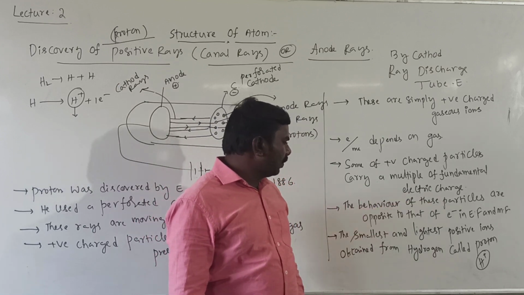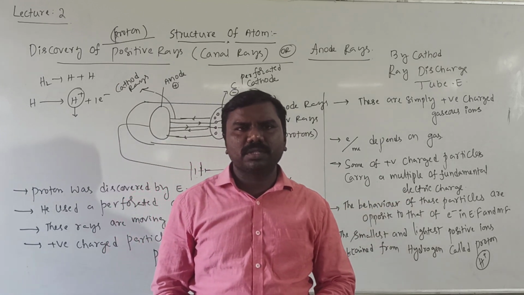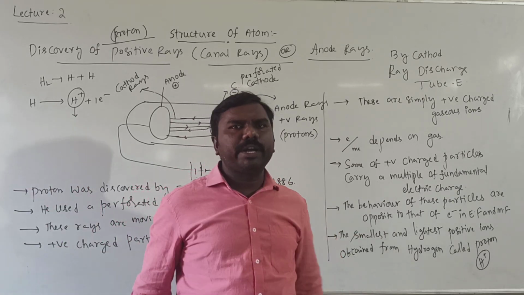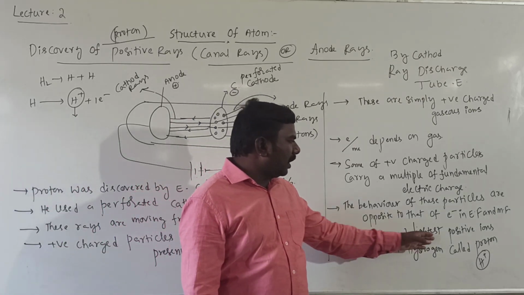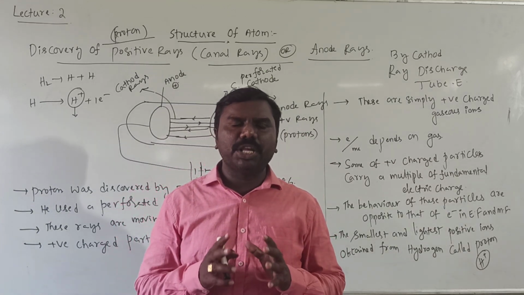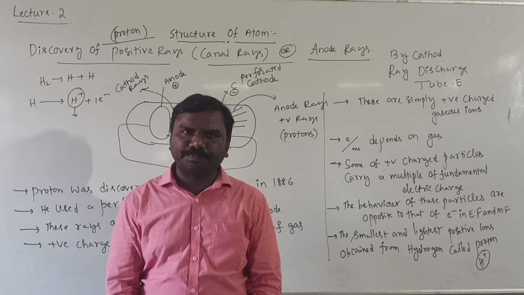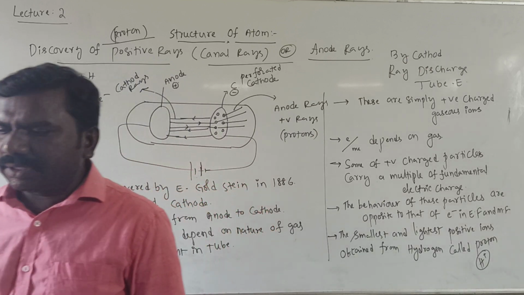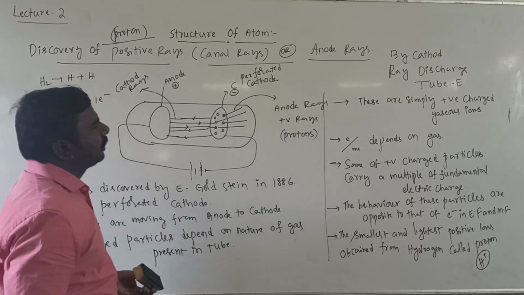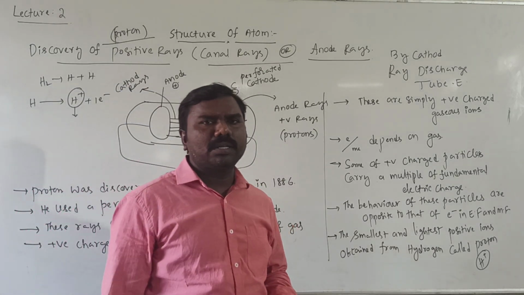The behavior of these particles is opposite to that of electrons. Electrons are negative, protons are positive, so the behavior will be quite opposite. The smallest and lightest positively charged ion is the proton, nothing but the H plus ion, called the proton. Now, this is about the discovery of which one? Positive rays, nothing but protons.